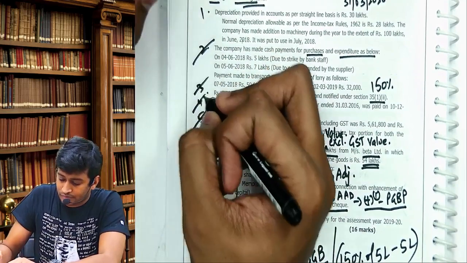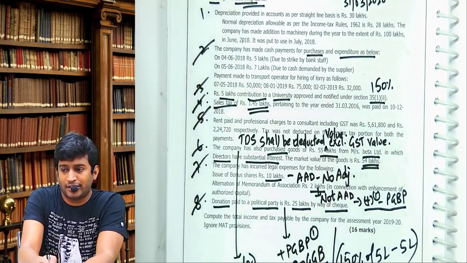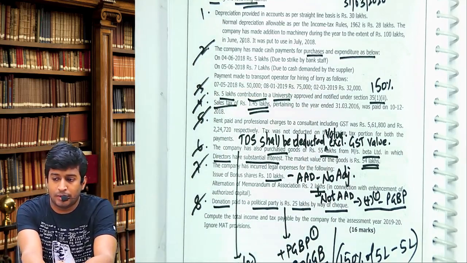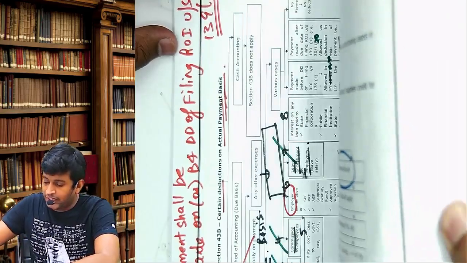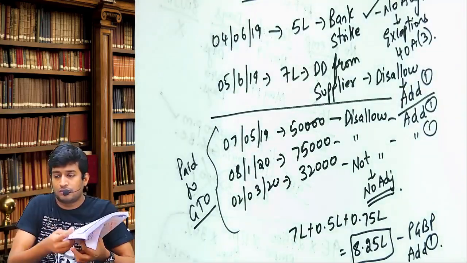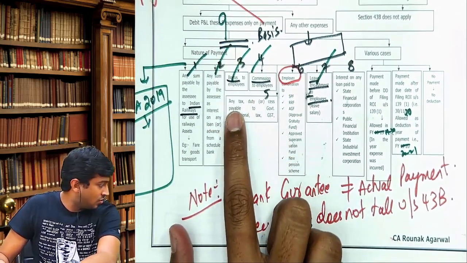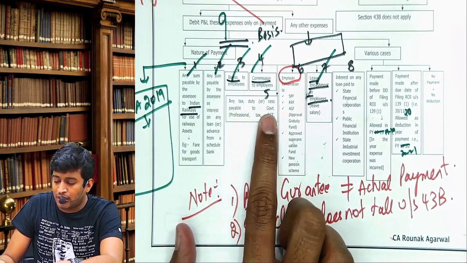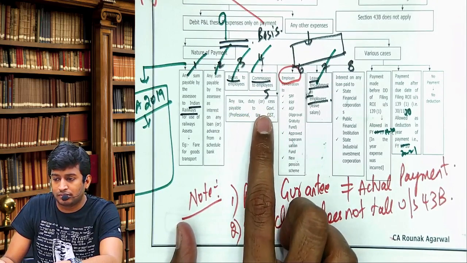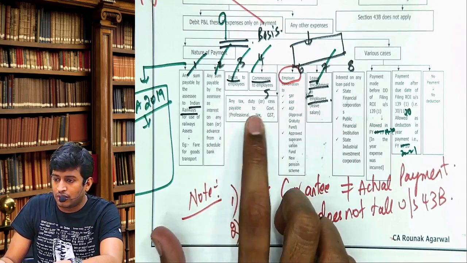Come to 4. Sales tax, underline sales tax, 43B payment. 43B, go to page number 35 in the running notes. 35 or 36, I don't know. 32 in the running notes. Can you see this now? Any tax, duty, cess payable to government.